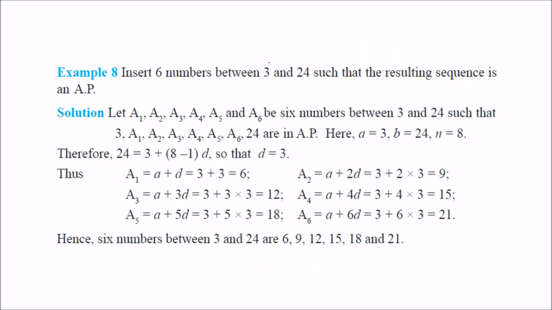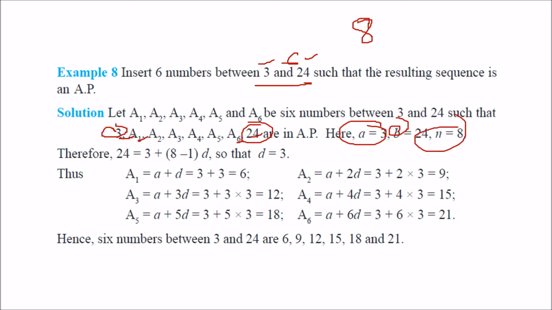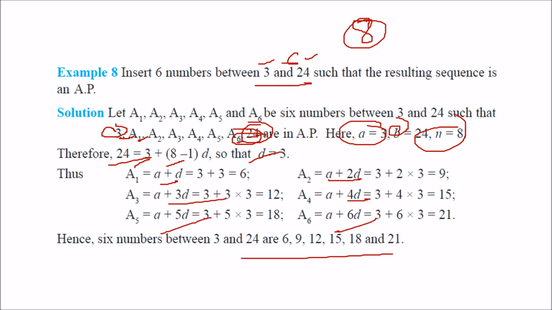Now take a question: you want to insert 6 numbers between 3 and 24. In all, how many numbers are there? 6 in between and these two ends, so there will be 8 numbers: 3, A1 to A6, and 24. So a is 3, b is 24 and n is 8, 8 numbers in all. So 24 is a plus 8 minus 1 into d, so d equals 3. So the numbers are a plus d, a plus 2d, a plus 3d, a plus 4d, a plus 5d, a plus 6d. You place the value and you get the numbers.